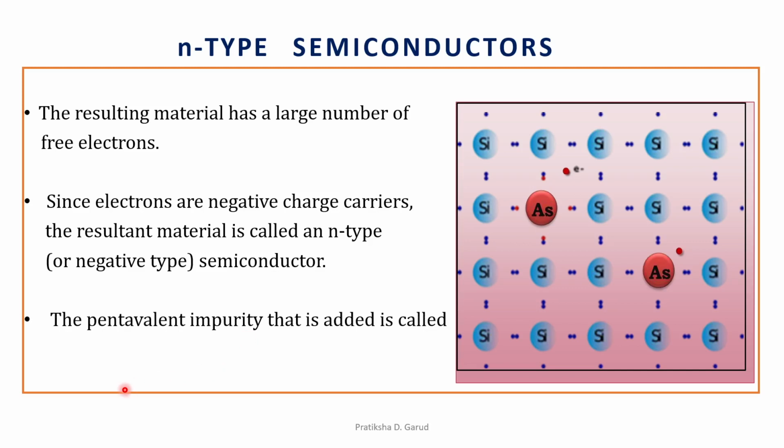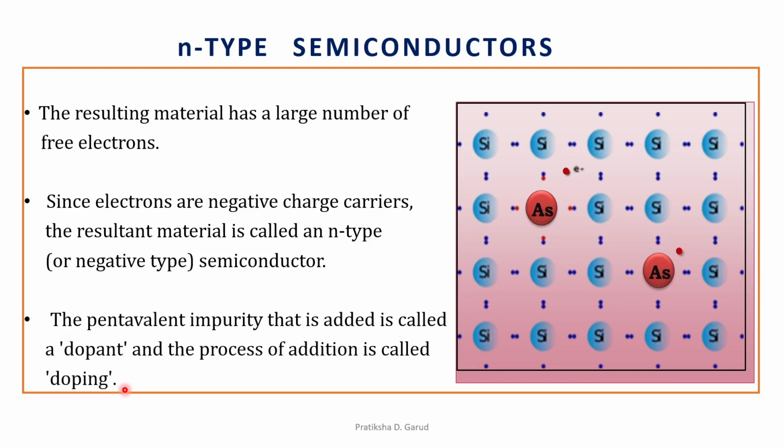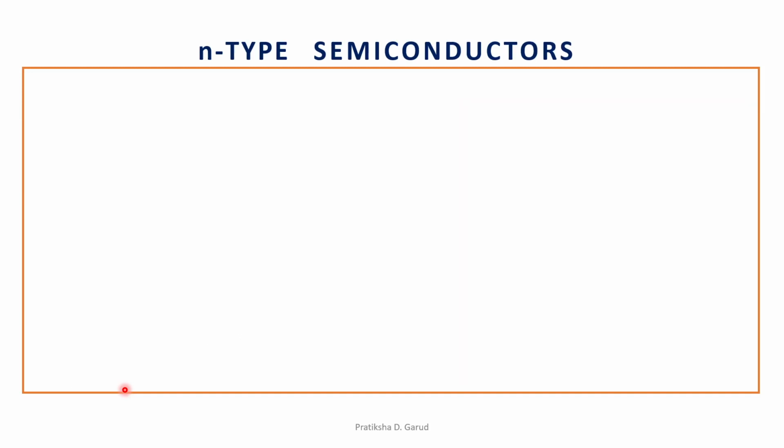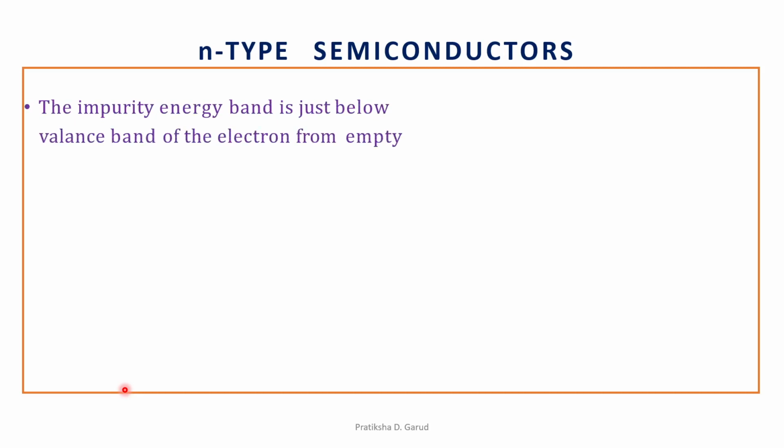The pentavalent impurity that is added is called a dopant, and the process of adding this impurity is called doping, right? Further, regarding N-type semiconductors, let us see the energy band curve. The impurity energy band is just below the conduction band.